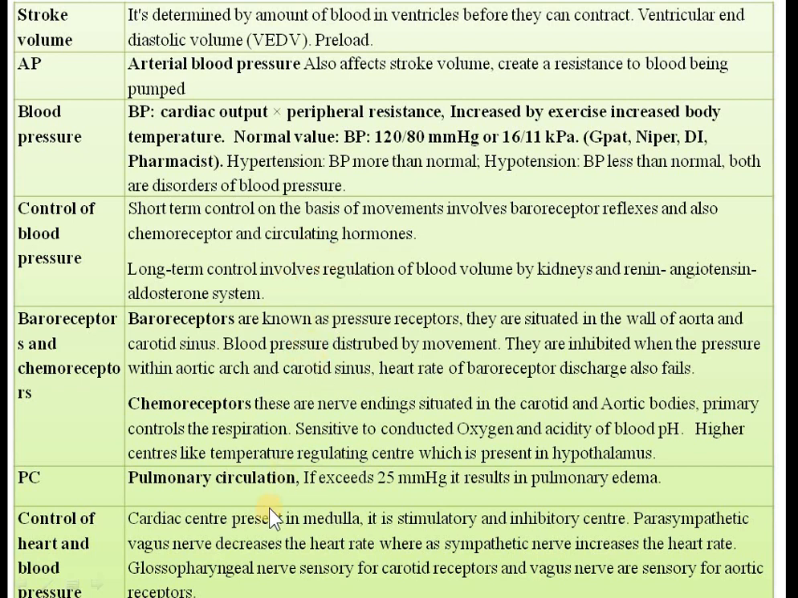Okay, then baroreceptor, chemoreceptor मैंने बोला है. So baroreceptor are also known as a pressure receptor. Remember, baroreceptor, they are known as a pressure receptor and they are situated in your aorta. Okay, wall of aorta and carotid sinus.